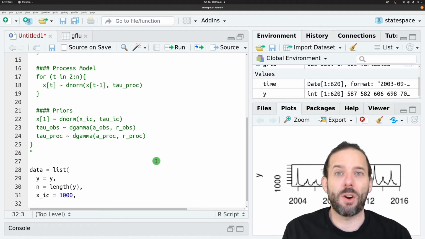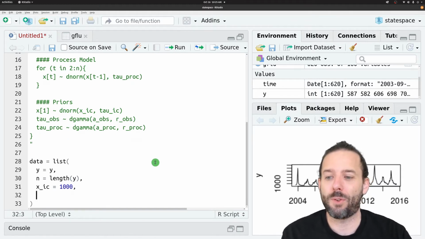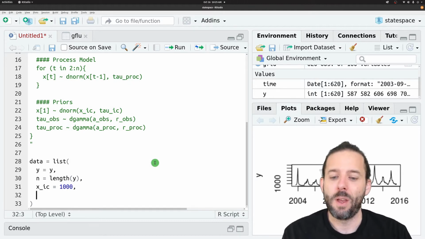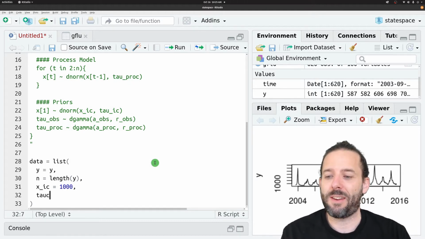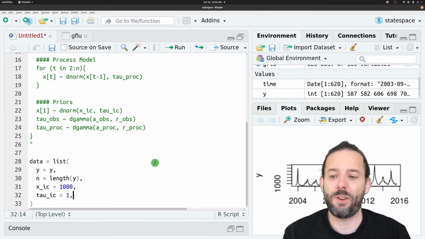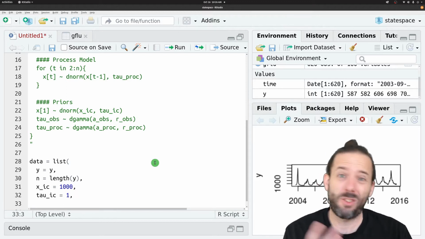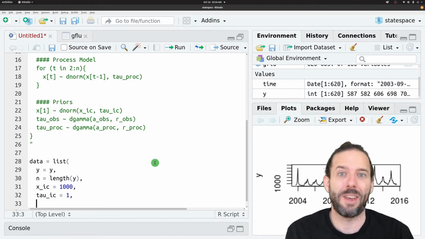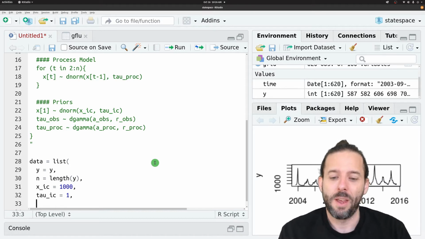The priors are going to be relatively weak and uninformed, so we just need a reasonable starting point for the model to fit things from. And so then we can set tau for that initial condition, the precision there, equal to 1 as a reasonable starting point for precision. We can certainly do more complicated things, but we'll keep it simple today.